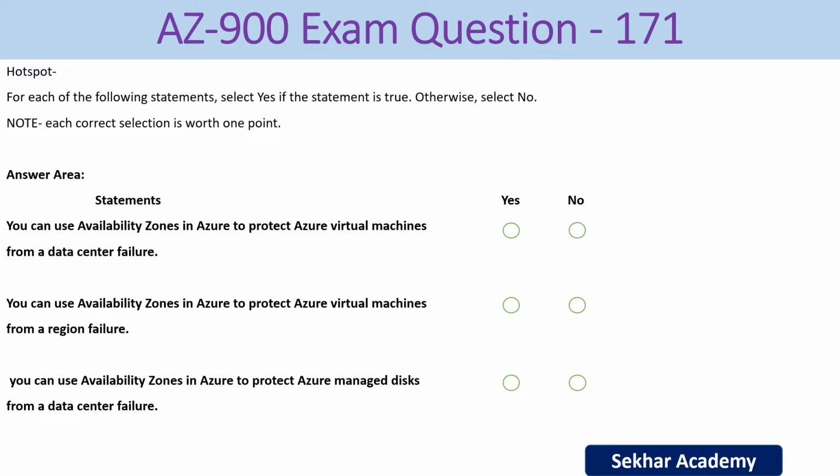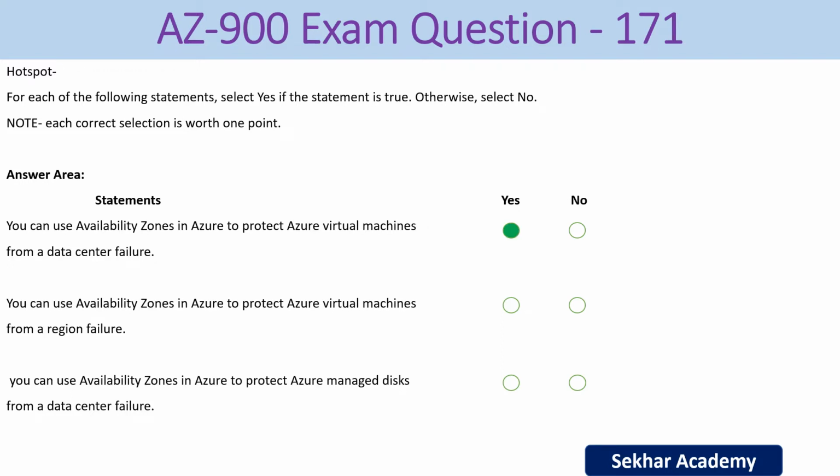Right? You can use availability zones in Azure to protect the Azure virtual machines from a data center failure, right? So the right answer is yes. That's the concept of availability zones in Azure. We can utilize that feature: in any data center failure, you will still be able to utilize the resources in another data center within a different